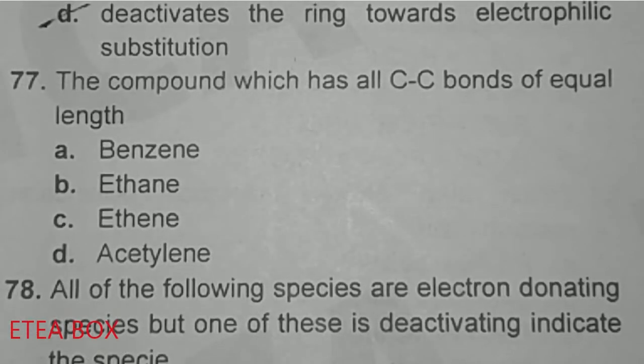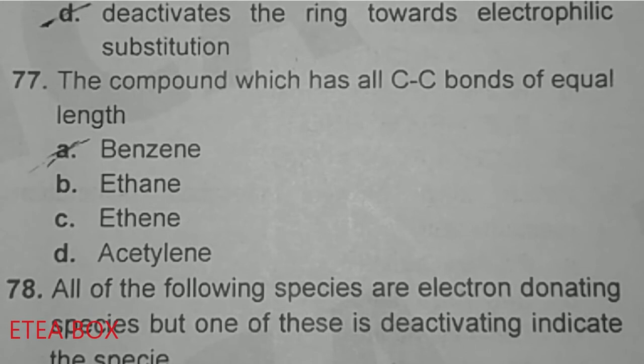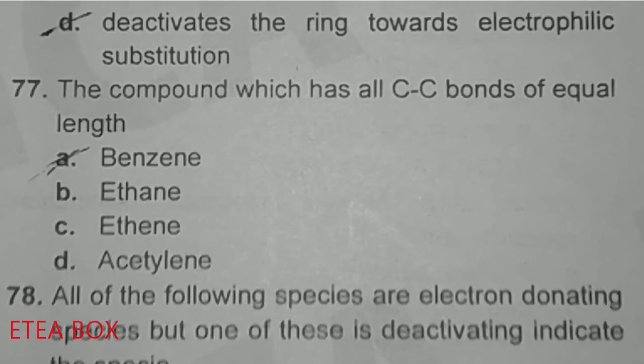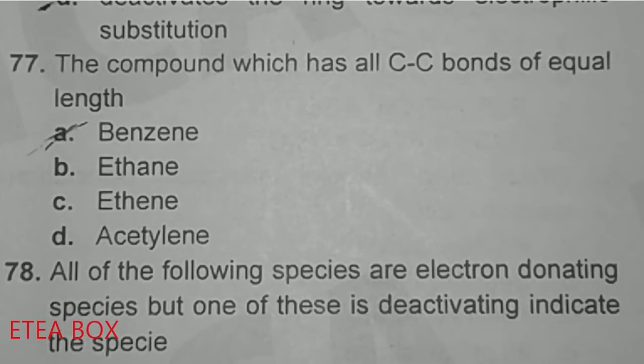The compound which has all carbon-carbon bonds of equal length, okay, so we know that in benzene the double bond and the single bond of carbon-carbon are the same in length, which is 1.40 Angstrom, okay, so option A is correct here, because the pi bond in benzene is delocalized, that's why the length of the double bond and the single bond is the same, okay.